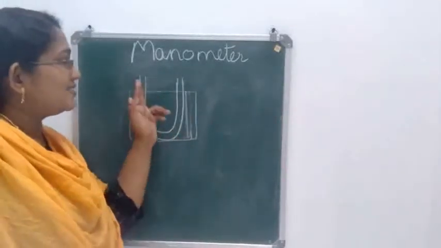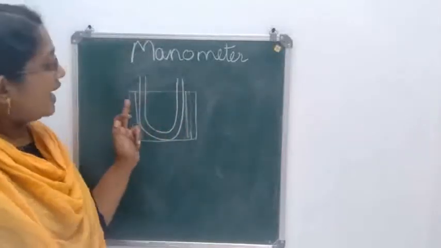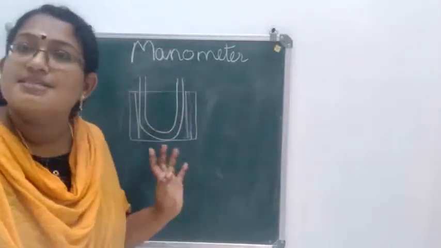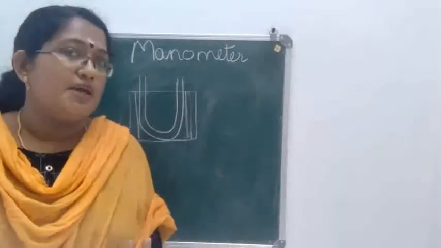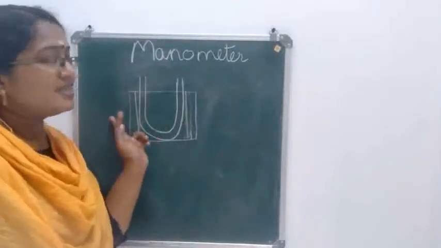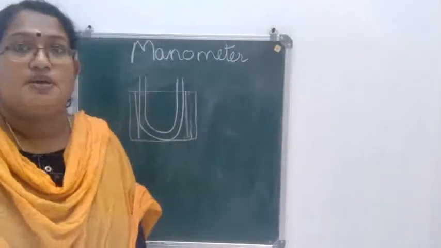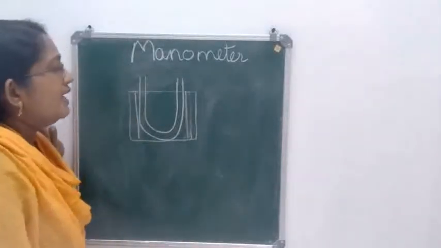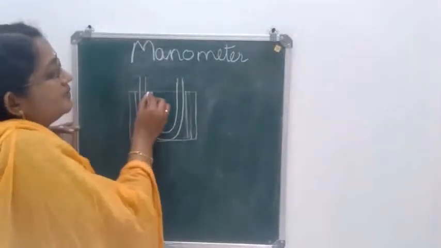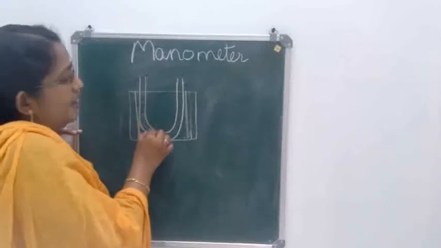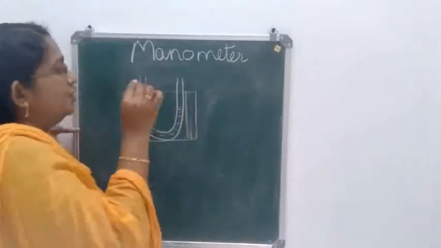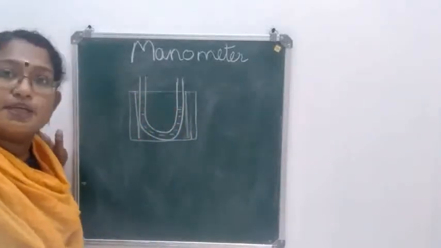On either side, a graduated scale will be there with the same measurement, so both the scales will be showing the same measurement. Then next thing is to pour some colored water into this U-shaped tube.